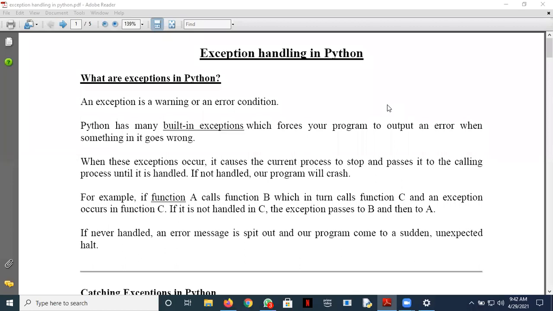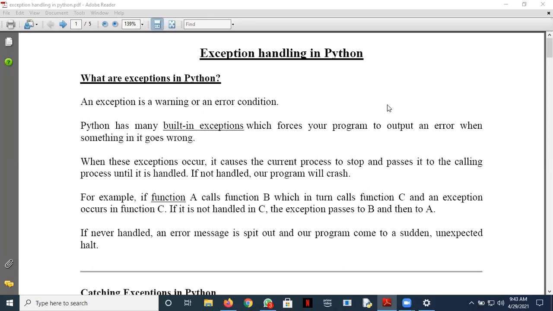What actually happens during this exception mechanism is that it causes the current process to stop and passes it to the calling process until it is handled. That means where the error occurs, the control from there is transferred to some other part in the program, and that particular error is handled there. If not handled, our program might crash.